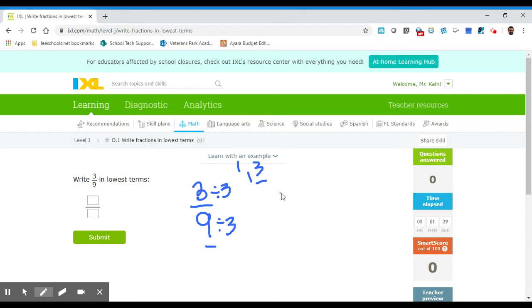3 divided by 3 is 1, and 3 into 9 goes 3 times. If you want to check, you can always use the reverse, which is multiplication, right? 1 times 3 is 3, and 3 times 3 is 9. And we cannot simplify this down anymore. So our final answer is the fraction 1/3.